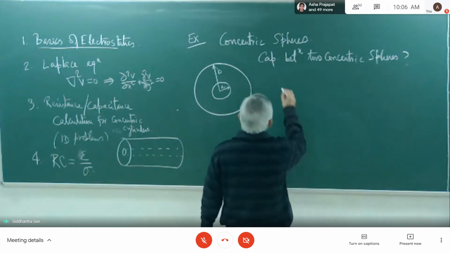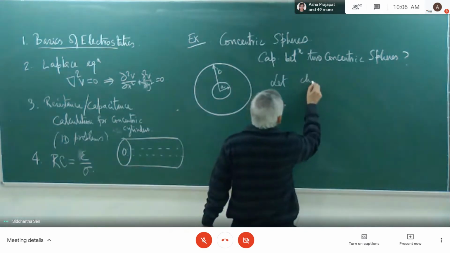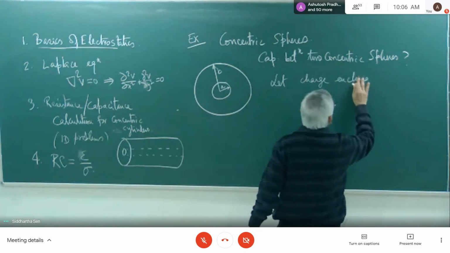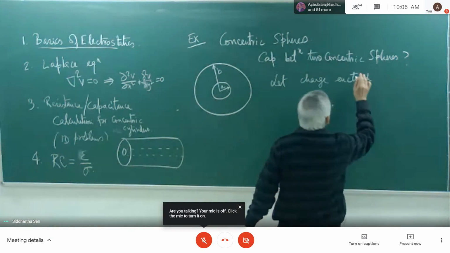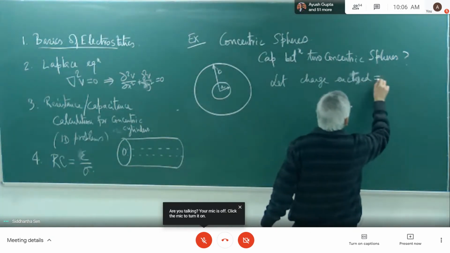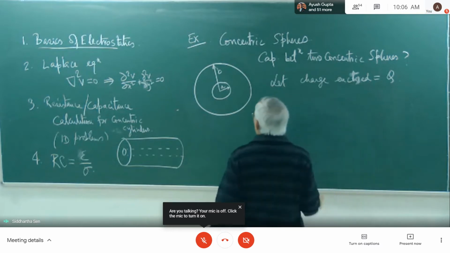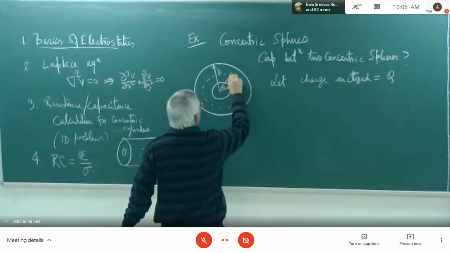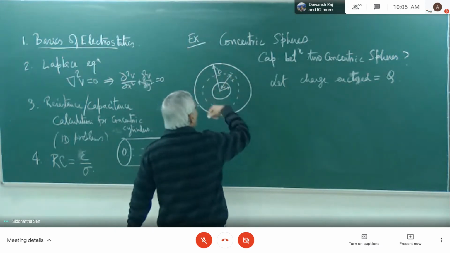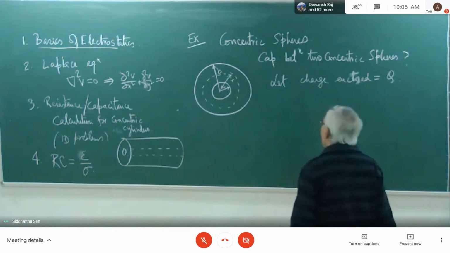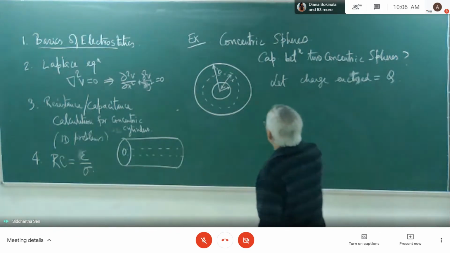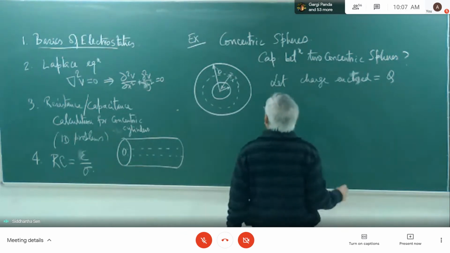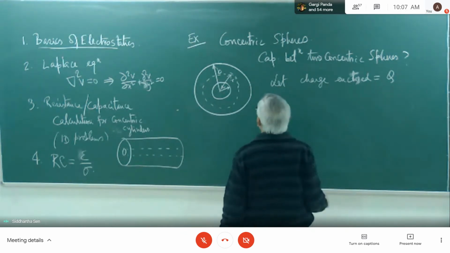What we do is let the charge enclosed be equal to Q, and we consider an annular element, a small ring, at a distance r.